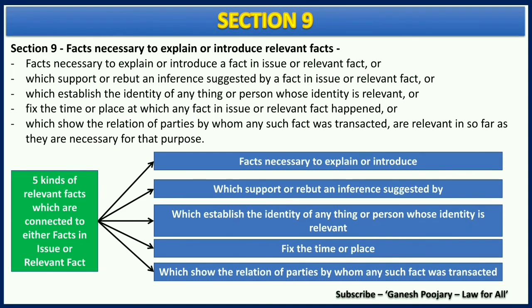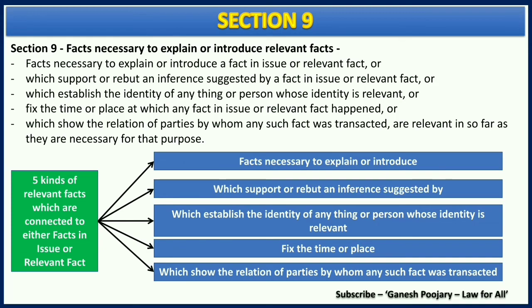The fourth fact is fixing the time or place. Again imagine there is a murder and the accused was seen at the exact time in the place where the murder happened. Now that can become a very big evidence, which is told as the fourth fact. And lastly, facts which show the relation of parties by whom any such fact was transacted.